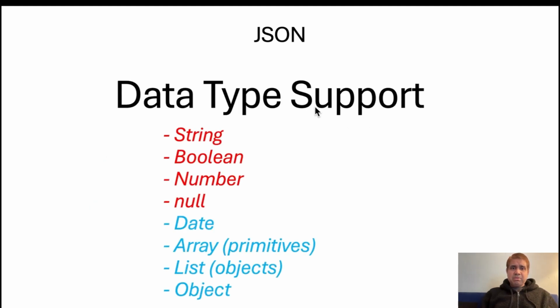And data type support, which we have already seen: string, boolean, number, null, and okay, date. Here date is not really a data type, and in arrays we saw primitive arrays and object arrays, and you also saw the object, which is nothing but holding these string, boolean, number and null.